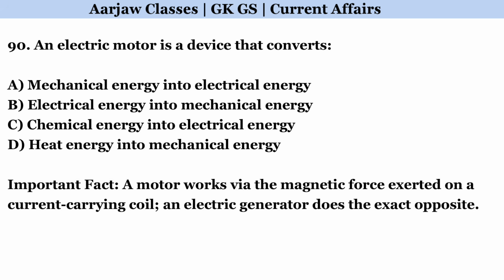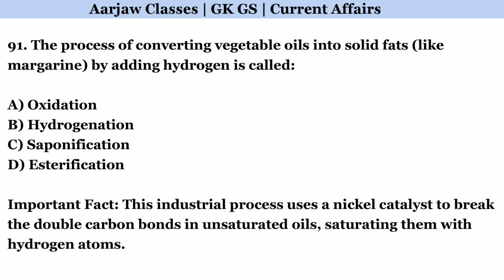An electric motor is a device that converts? Correct option is B. Electrical energy into mechanical energy. The process of converting vegetable oils into solid fats like margarine by adding hydrogen is called. Correct option is B. Hydrogenation.